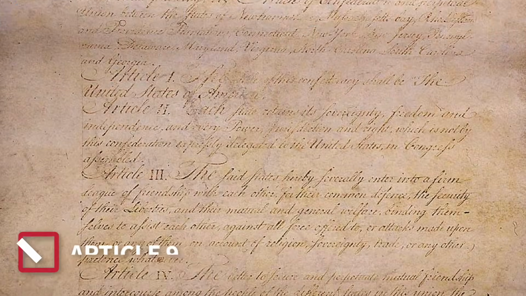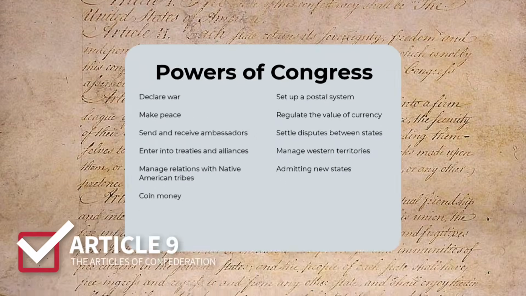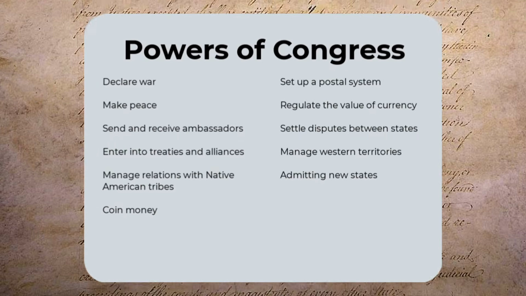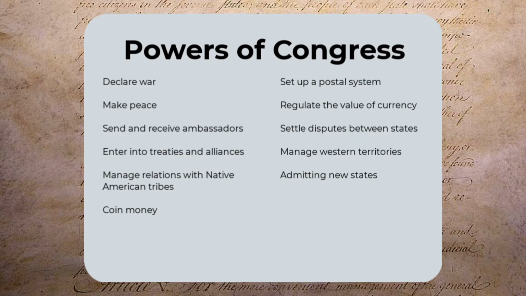Article 9 outlined the limited powers of the federal government. The Congress retained the sole power to declare war, make peace, send and receive ambassadors, enter into treaties and alliances, and manage relations with Native American tribes. Congress also had the authority to coin money, set up a postal service, and regulate the value of currency. Congress could settle disputes between states and was also responsible for managing Western territories and admitting new states.